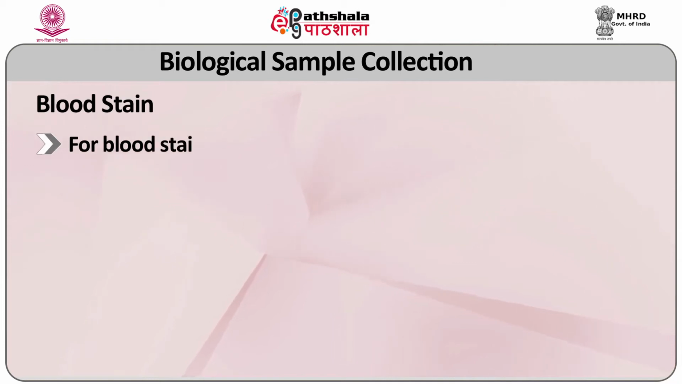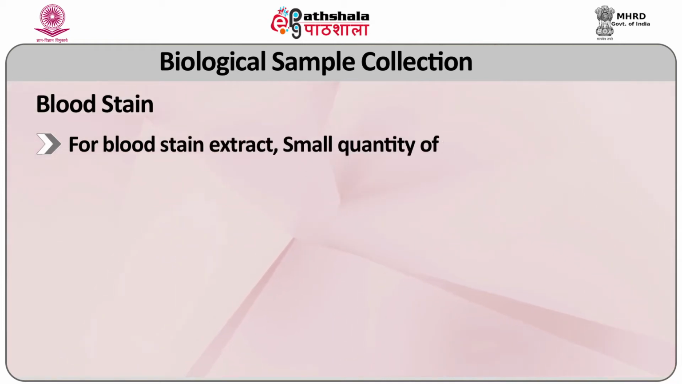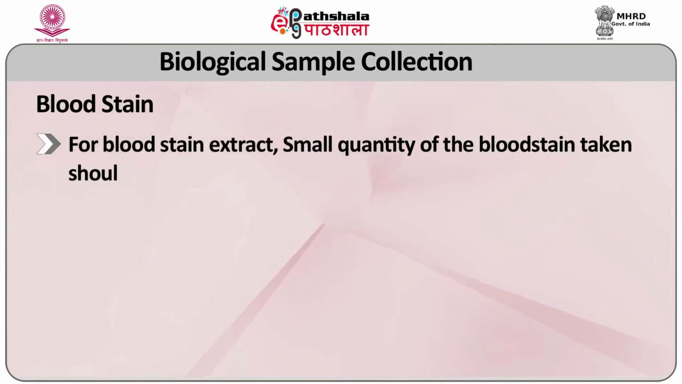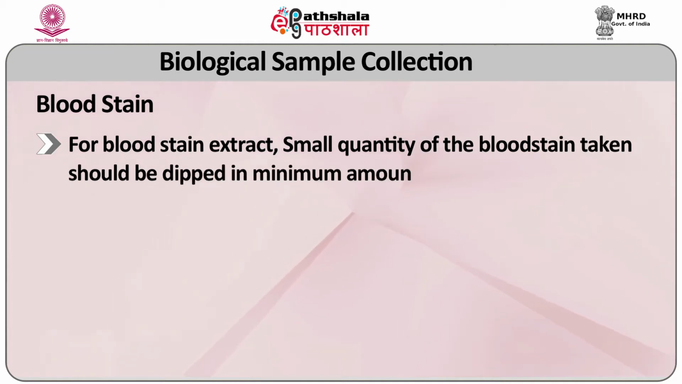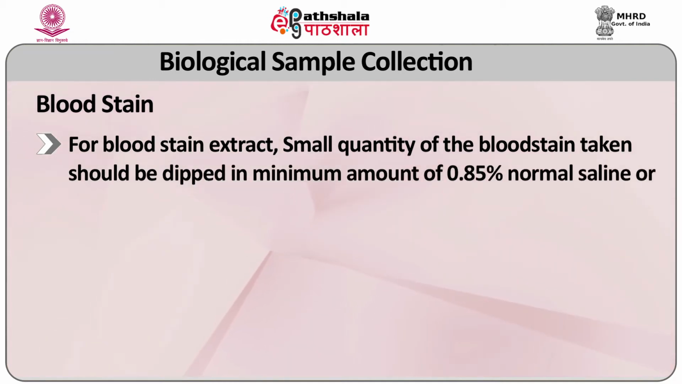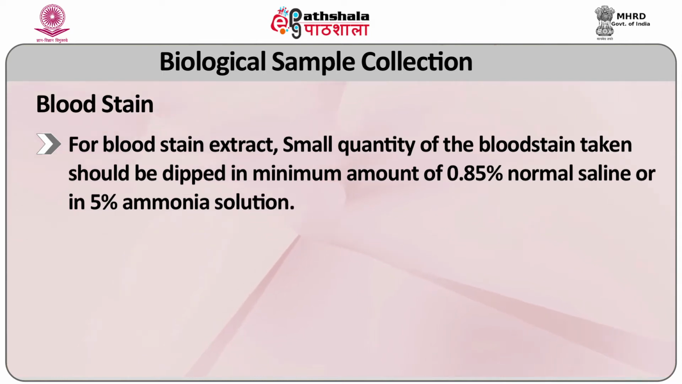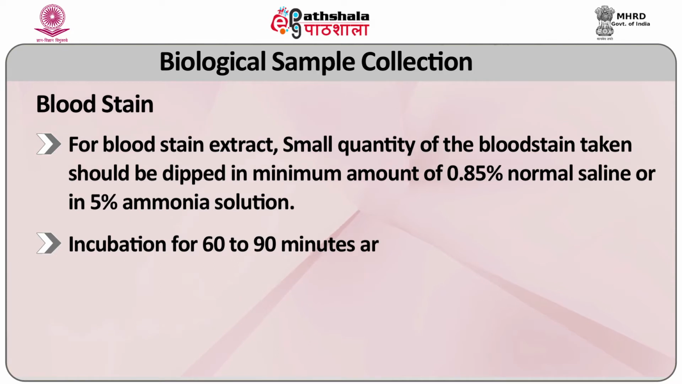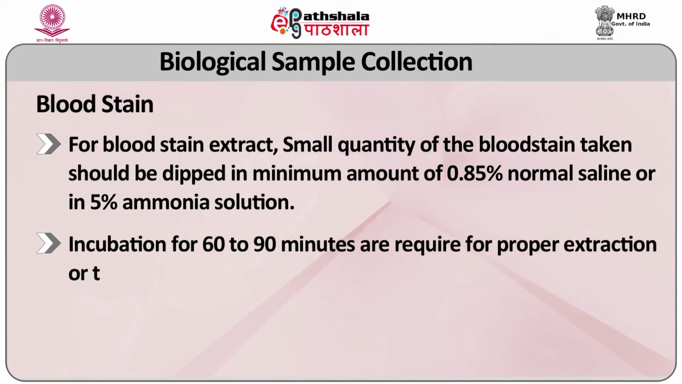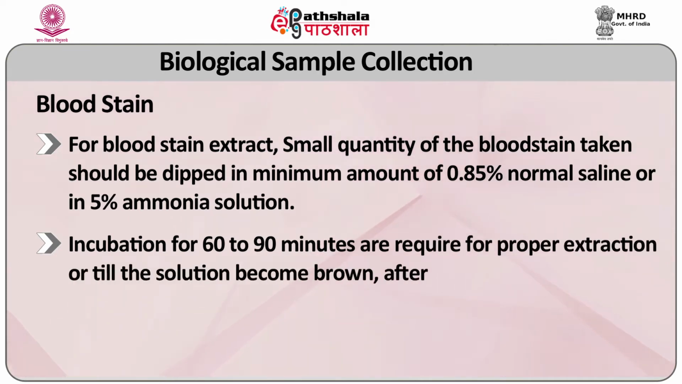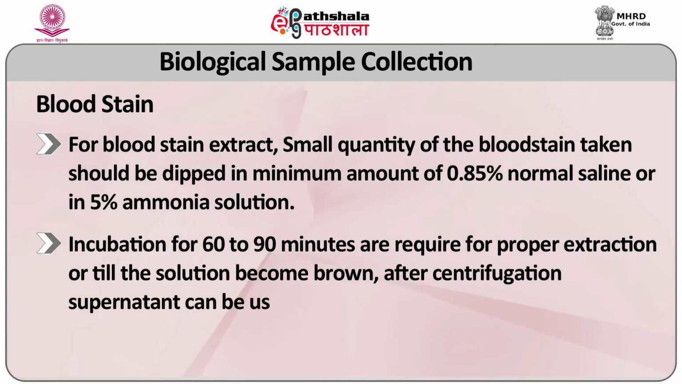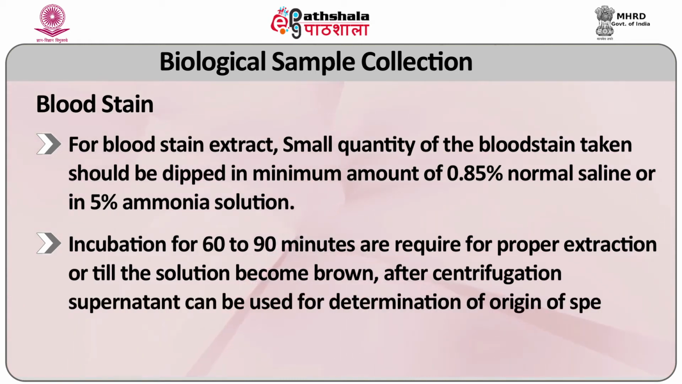For blood stain extract, a small quantity of the blood stain taken should be dipped in a minimum amount of 0.85% normal saline or in 5% ammonia solution. Incubation for 60 to 90 minutes is required for proper extraction or till the solution becomes brown. After centrifugation, the supernatant can be used for determination of origin of species.